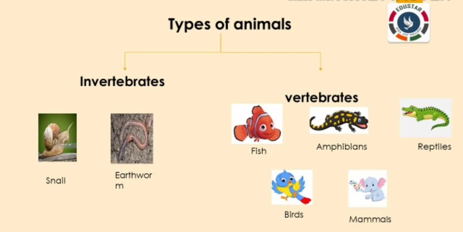What is invertebrates? Do you remember? Yes, animals that do not have a backbone are called invertebrates. Many small animals like snail and spider, insects and worms are included in this group. Vertebrates: animals that have a backbone are called vertebrates. These are further divided into fish, amphibians, reptiles, birds and mammals.